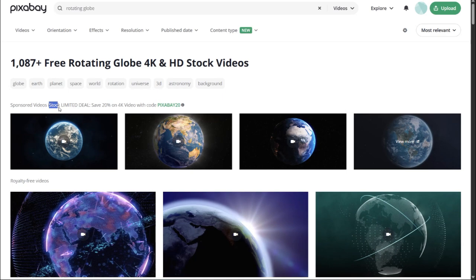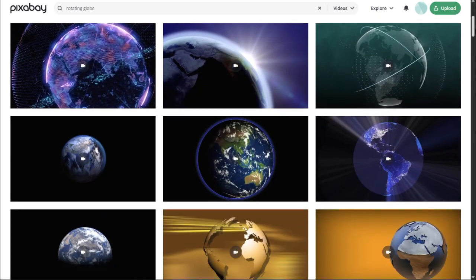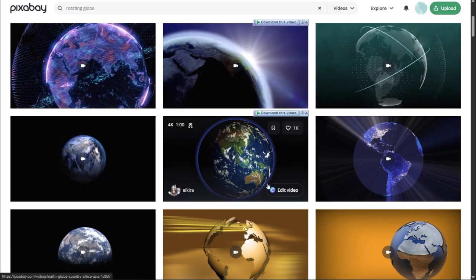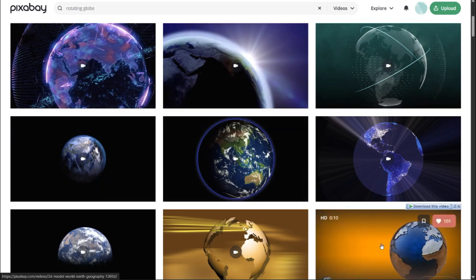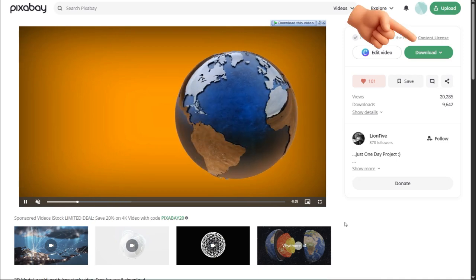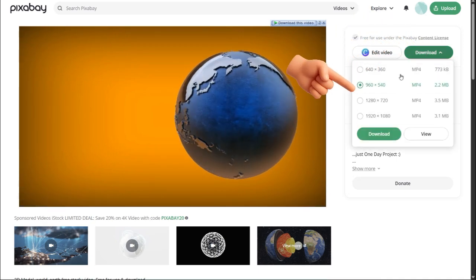Avoid every asset you see at the first line of this page that says iStock. They are paid and these guys are deadly. If you touch any of their properties without payment, you're going to be in a very big problem. Now, this was the one I used. Click on it to open it. So now click here to download. Select the download quality, and that's all.